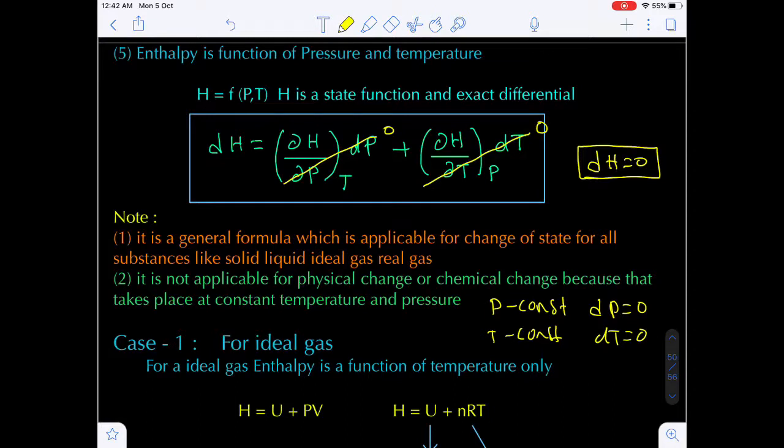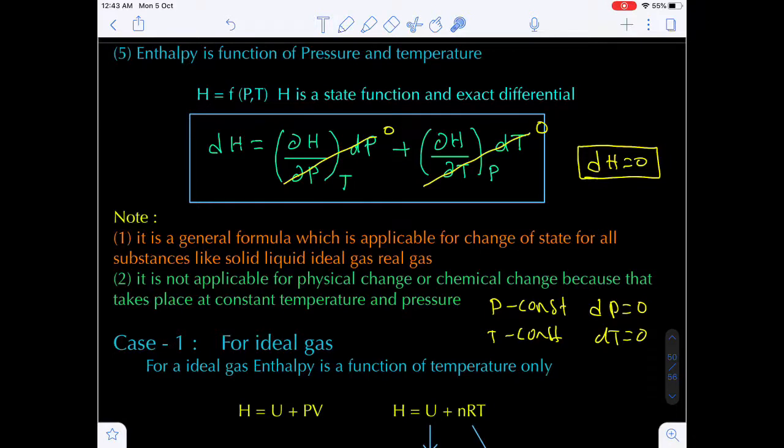Let's suppose ice melts to give water. That means ice has to absorb the heat energy from the surroundings. Without absorbing the heat energy from the surroundings, how is it possible to melt ice into liquid? Are you getting my point? Otherwise, evaporation of a liquid: a liquid will evaporate by absorbing the heat energy. Without heat energy absorption, is it possible for a liquid to get vaporized? No, it is not possible.